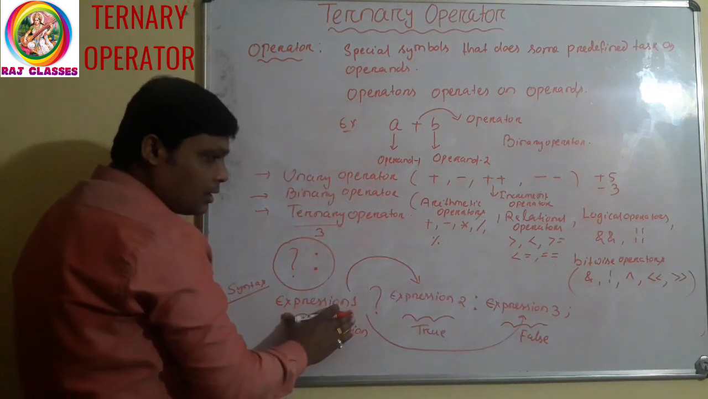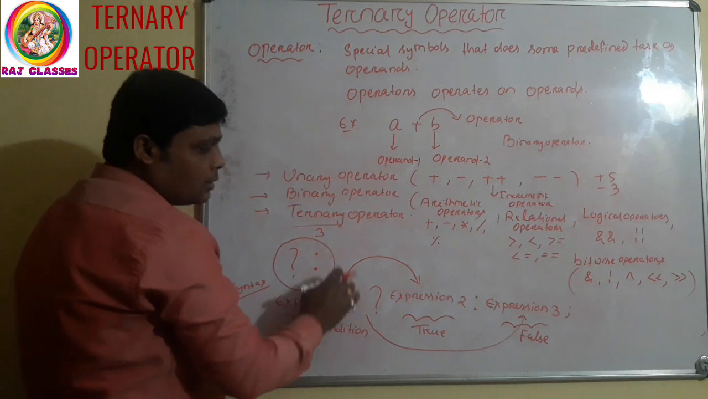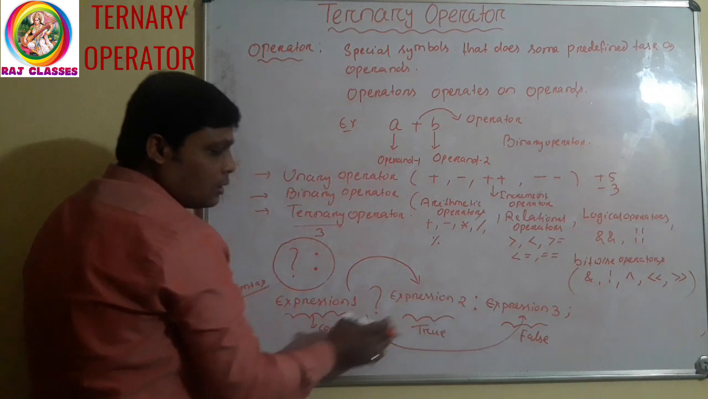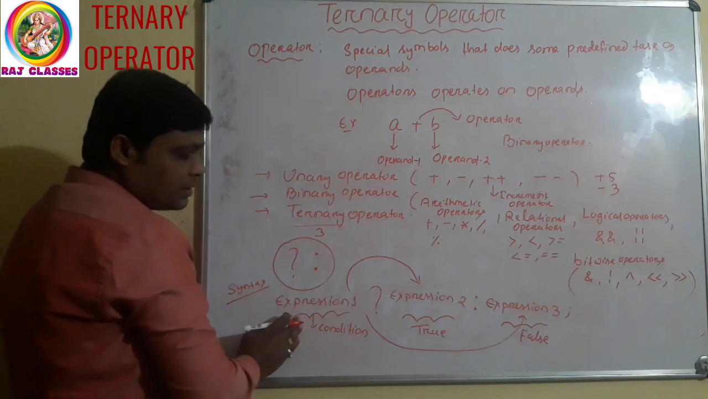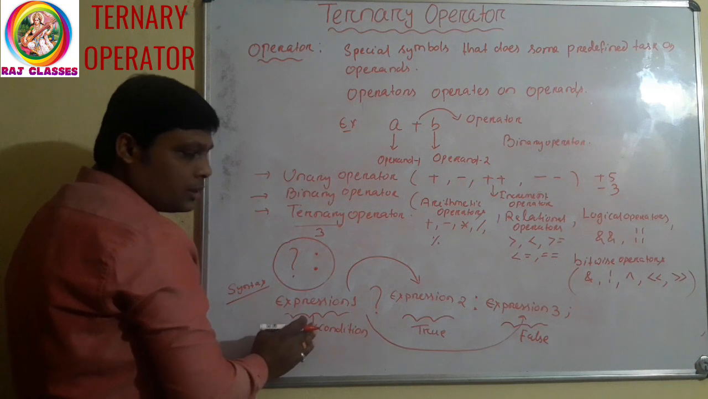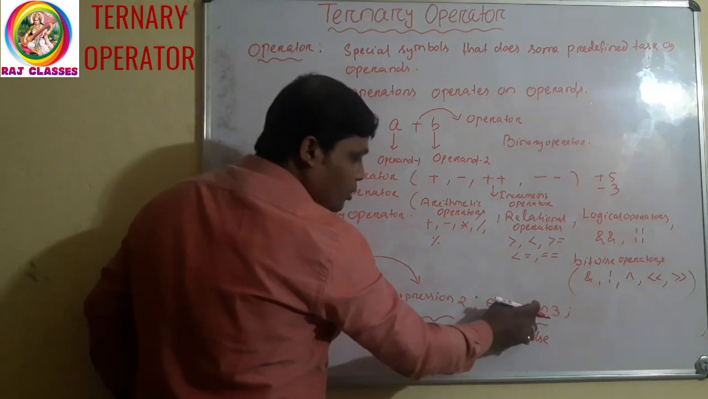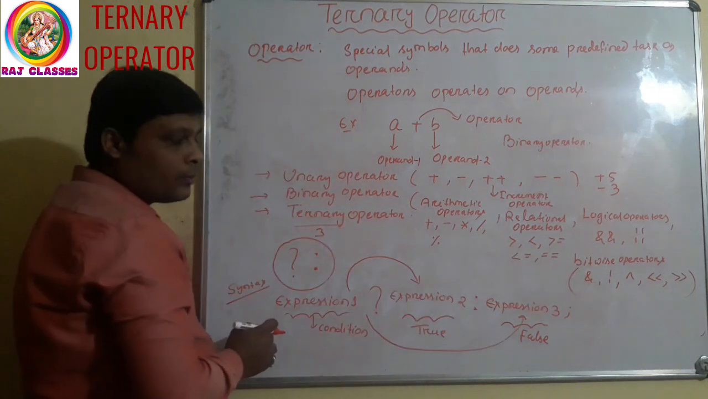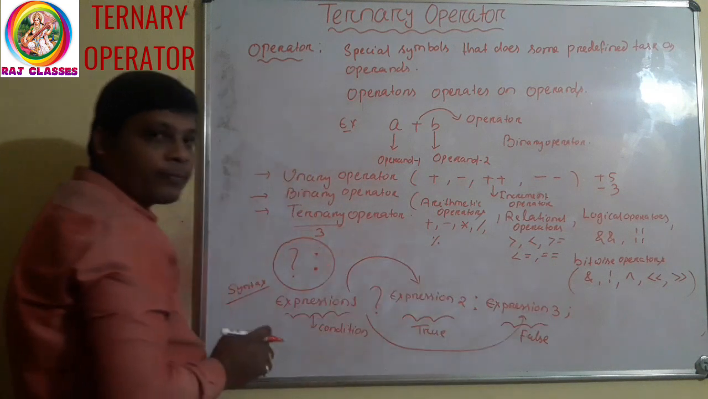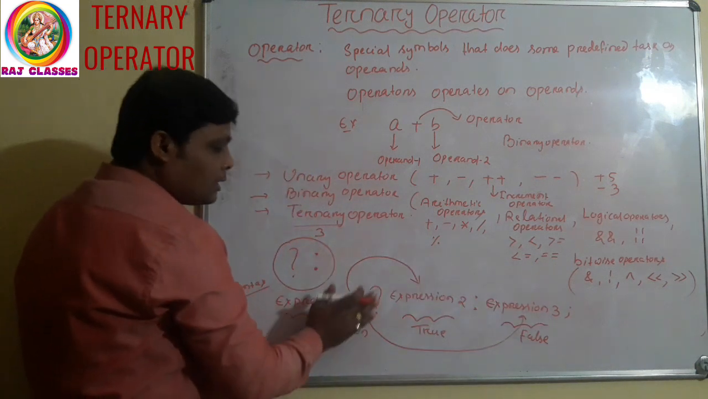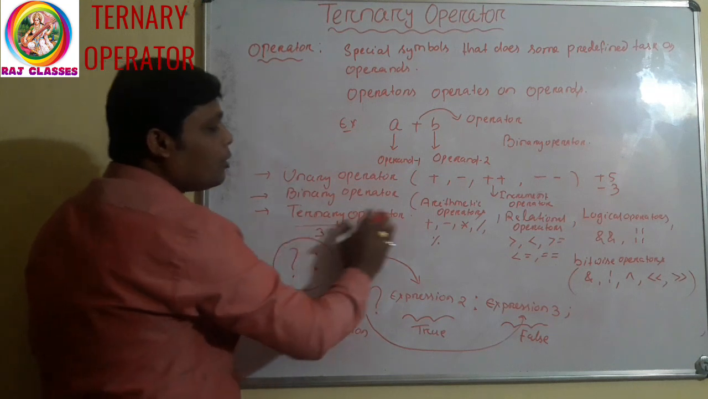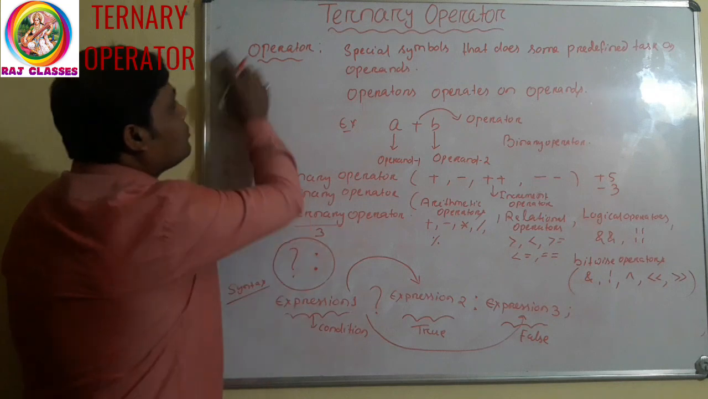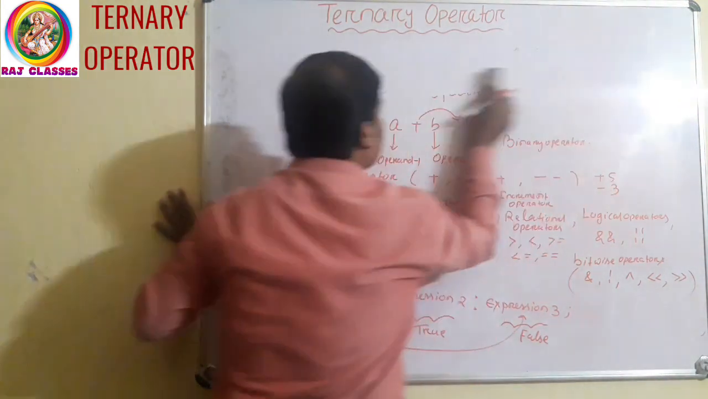If this expression 1 results in true or a non-zero value, then it will go to what? Just after the question mark, that is expression 2. This part will execute. If this condition results in 0 or false, it will directly go to which part? Expression 3, just after the colon. So it will execute expression 3. Clear? This is the execution process of the ternary operator. Now take one example. Just see one example.